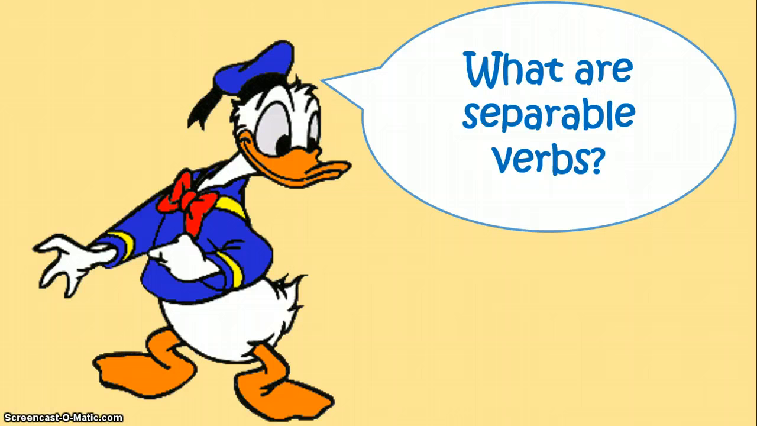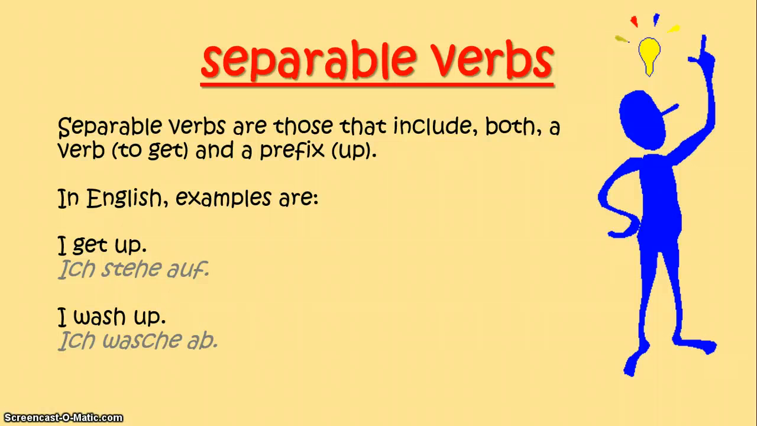Now also, there are some verbs that are called separable verbs. So what do we understand by this? Separable verbs are those that include both a verb and a prefix. So in English, examples are I get up, ich stehe auf, or I wash up, ich wasche ab. So they consist of two different parts.